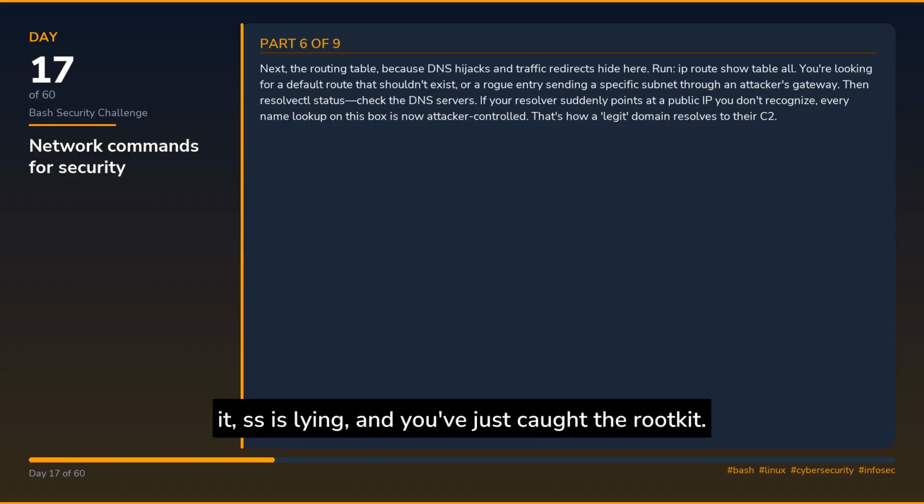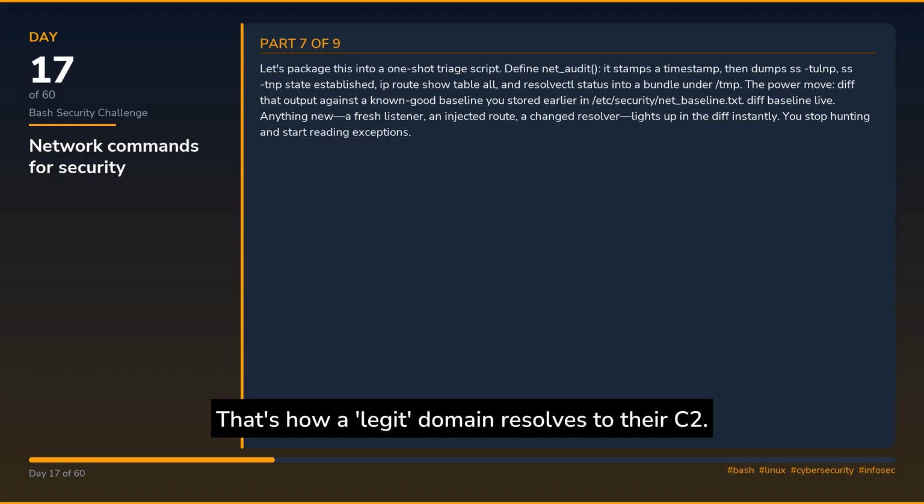Next, the routing table, because DNS hijacks and traffic redirects hide here. Run ip route show table all. You're looking for a default route that shouldn't exist, or a rogue entry sending a specific subnet through an attacker's gateway. Then resolvectl status, check the DNS servers. If your resolver suddenly points at a public IP you don't recognize, every name lookup on this box is now attacker controlled. That's how a legit domain resolves to their C2.